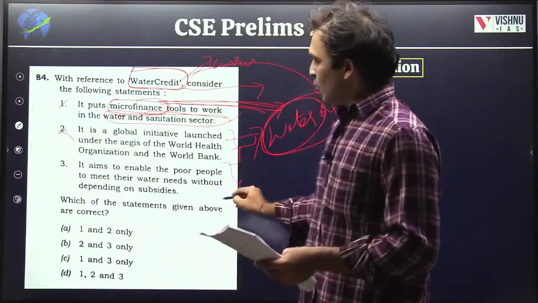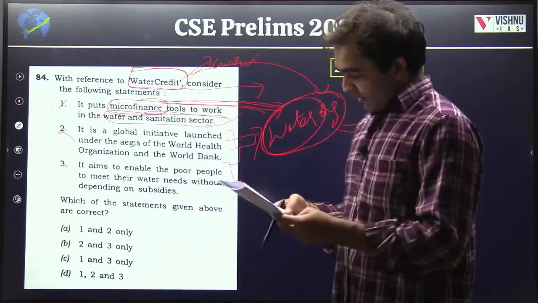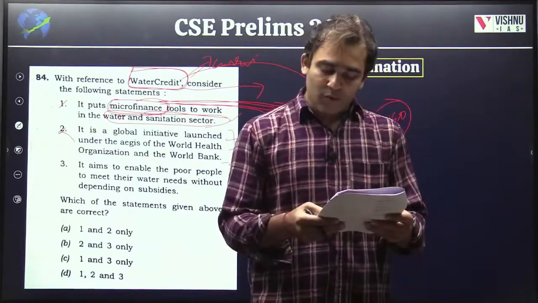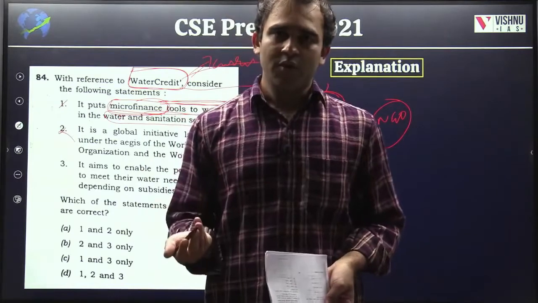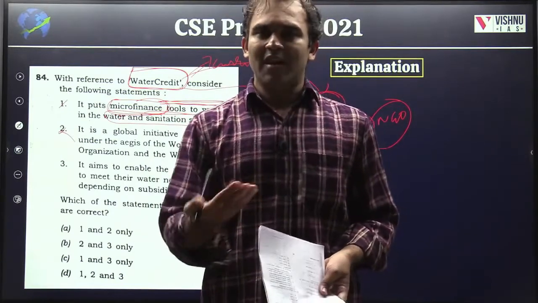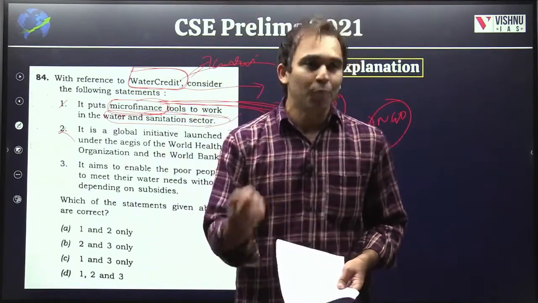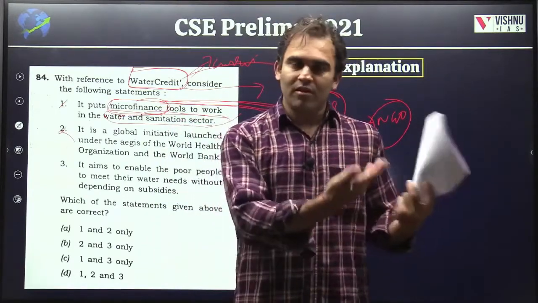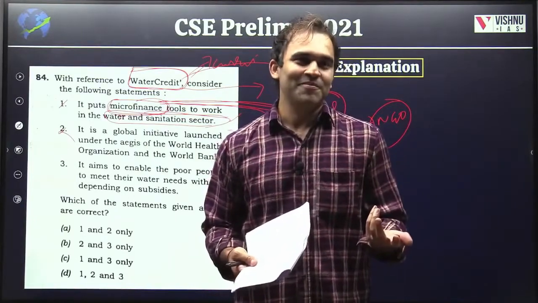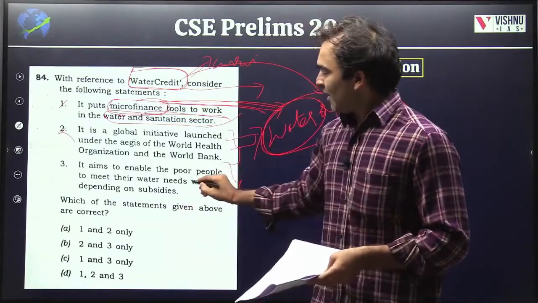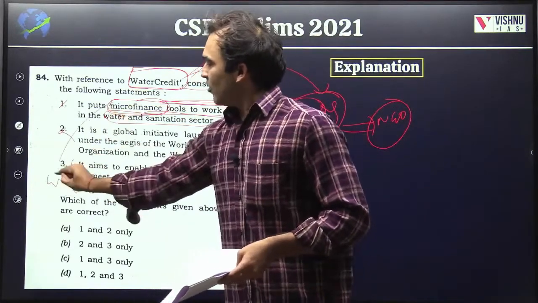Then, it aims to enable the poor people to meet their water needs without depending on subsidies. Yes, that is also true because microfinance is all about empowerment. Empowering people to stand on their own legs, making them more empowered. So obviously, if you are making them sustain without depending on subsidies, yes, it is empowerment, which is the goal of microfinance.